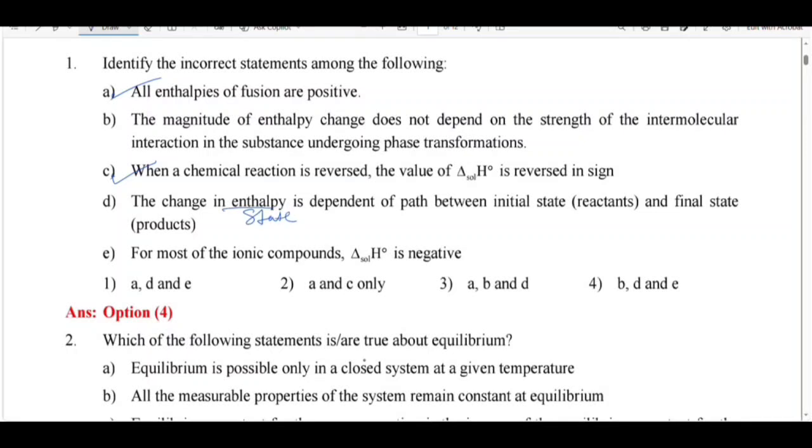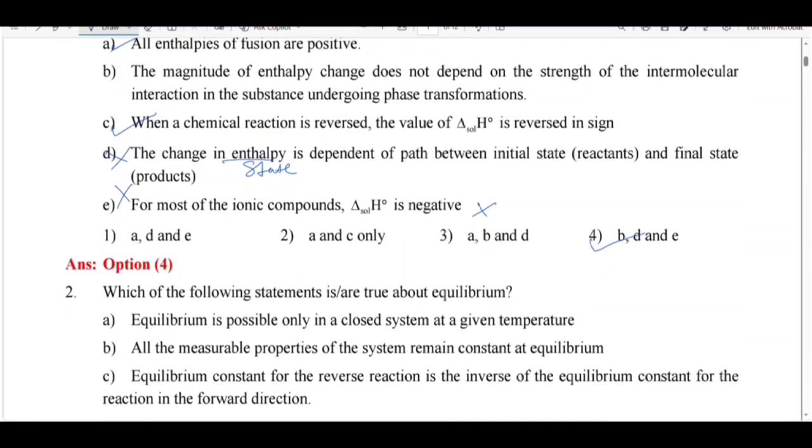Next, for most of the ionic compounds, delta H naught is negative. So it is false. For most ionic compounds, delta H naught of solution is either negative or positive. This is also an incorrect statement. So option 4, B, D, E, all are incorrect. See here, option B is incorrect, option D is incorrect, and option E is incorrect. So next, I move to question number 2.